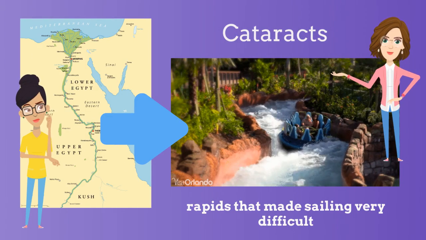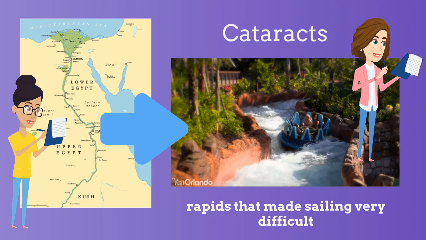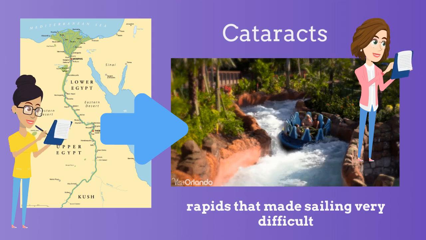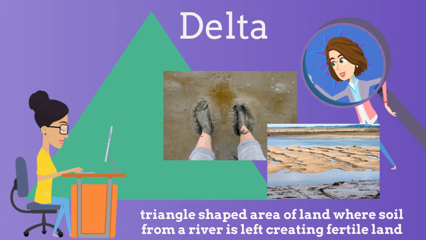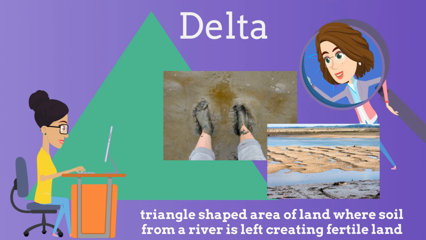In southern Egypt, there was rocky, hilly land which caused cataracts, or rapids, making sailing very difficult. The Nile divided into several branches, forming a delta, a triangle-shaped area of land made from soil deposited by a river.